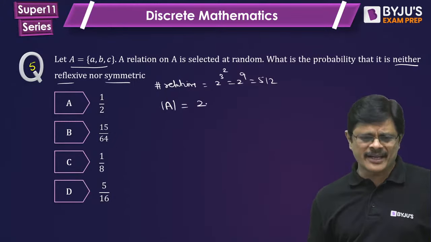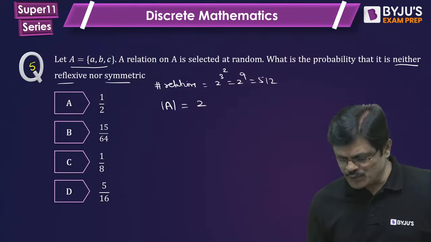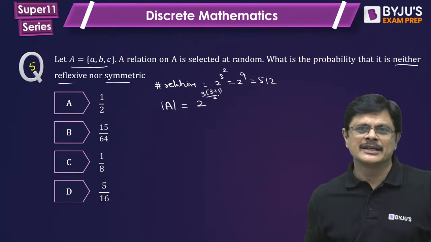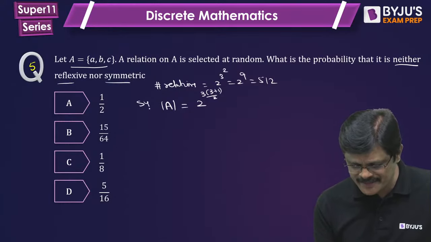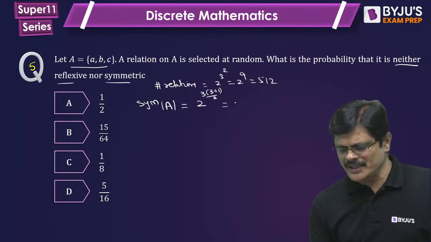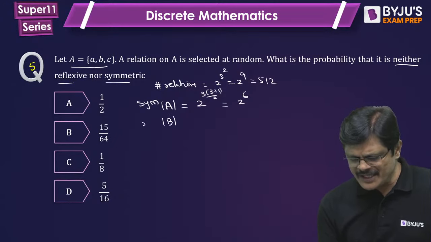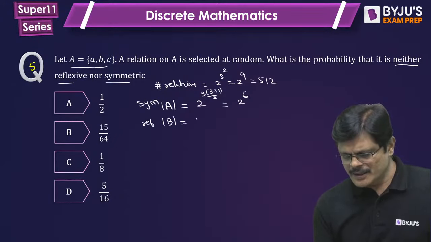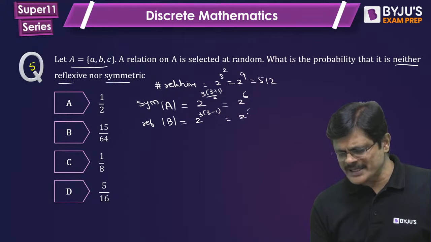You know how many symmetric relations are there? 2 power n into (n plus 1) by 2. That is 2 power 3 into (3 plus 1) by 2. Correct or not? This is the number of symmetric relations, that is 2 power 6. Number of reflexive relations is 2 power n into (n minus 1), that would be 2 power 6 again.